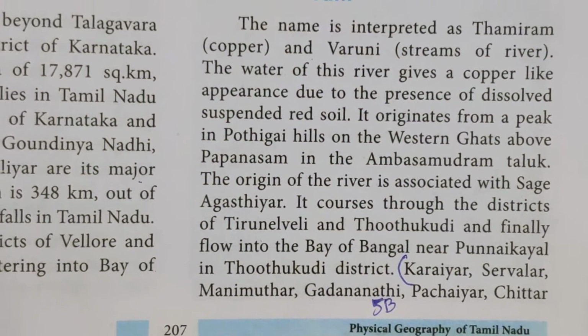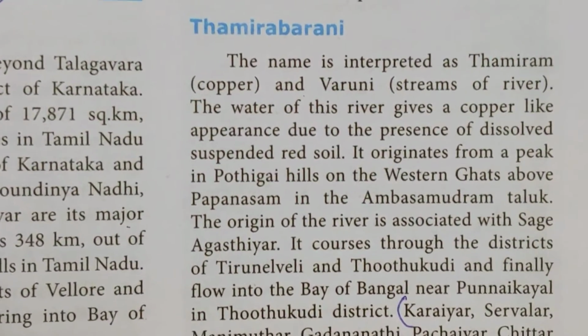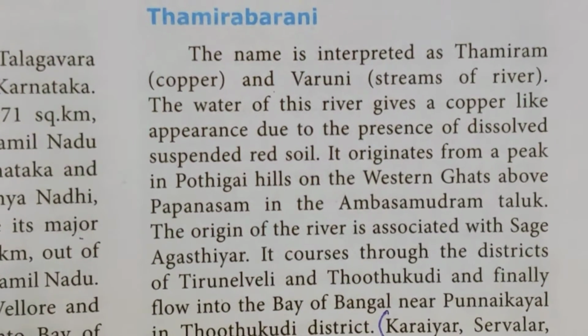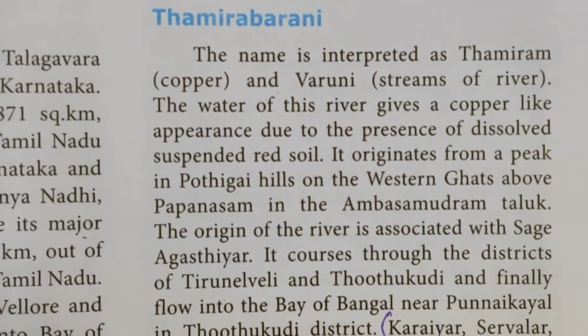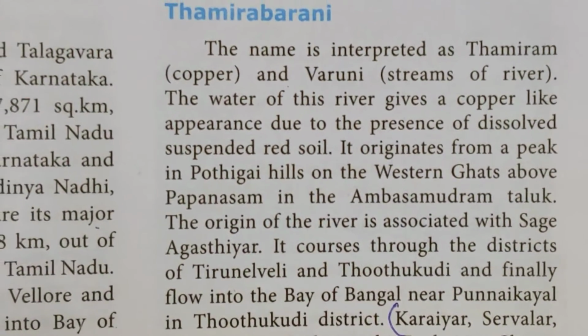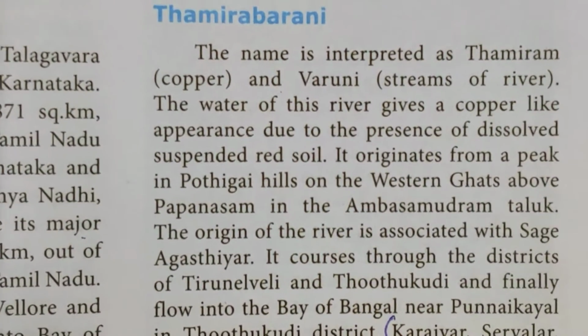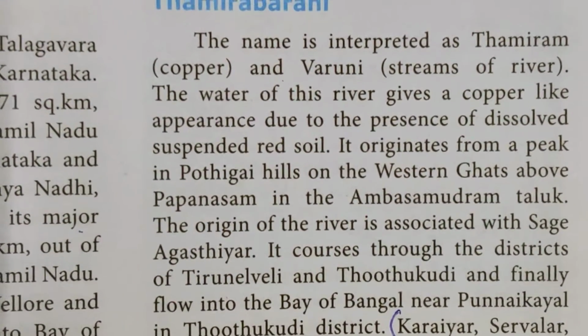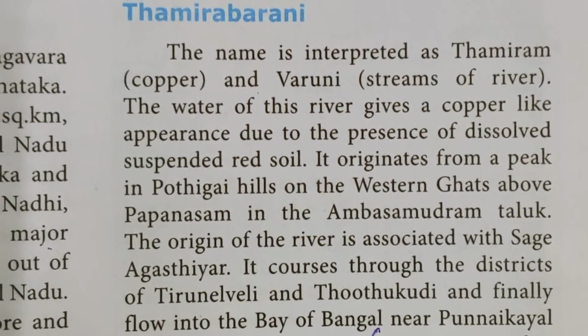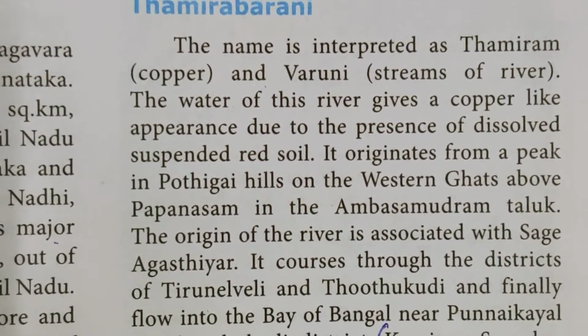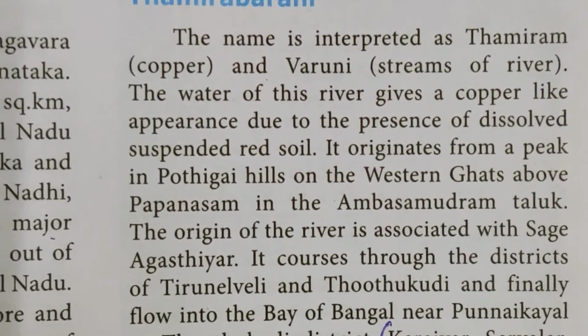Thamirabarani, the final one. The name is interpreted as Thamiram, that is copper, and Varuni, streams of a river. The water of this river gives a copper-like appearance due to the presence of dissolved suspended red soil. It originates from a peak in the Podigai Hills of the Western Ghats above Papanasam in the Ambasamudram Taluk.